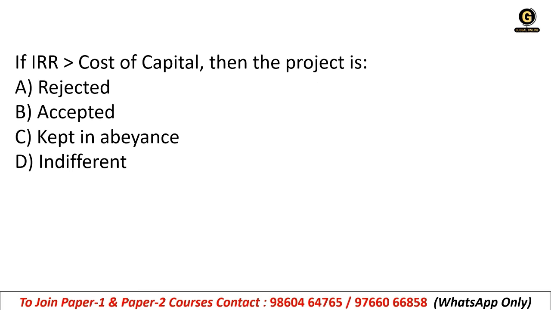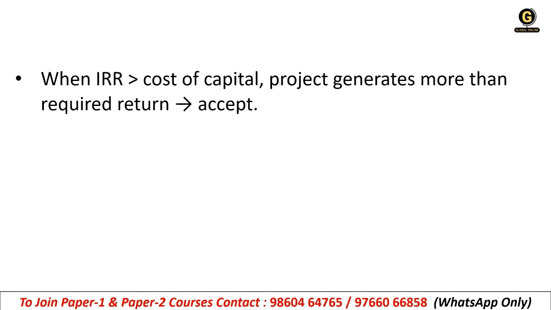Okay, if IRR is greater than the cost of capital, then the project is rejected, accepted, kept in abeyance, or indifference. So we have just discussed this, right? It is accepted. If IRR is greater than cost of capital, then this project will be accepted. When IRR is greater than cost of capital, the project generates more than the required return. Okay, that will be accepted.